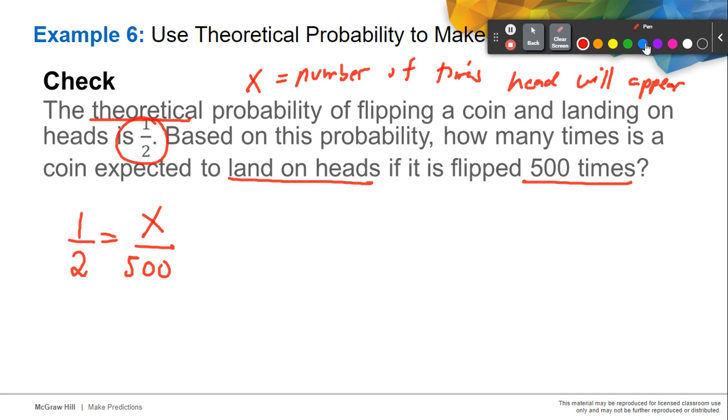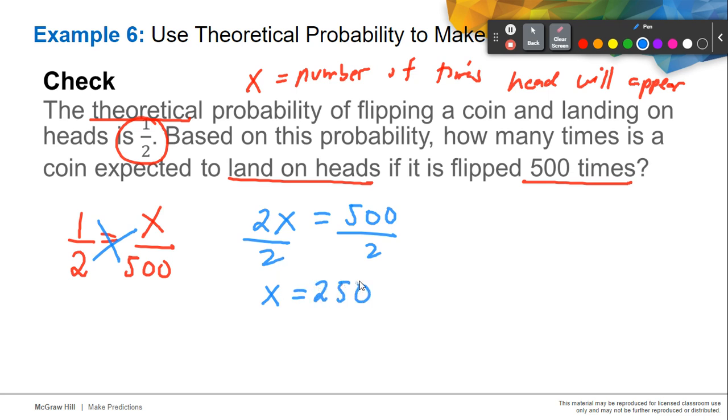Like what we did a while ago, let's cross multiply: 2 times x, that is 2x, equals 1 times 500, that is 500. Then to solve for x, we divide both sides by 2. So x is equal to 250 times.